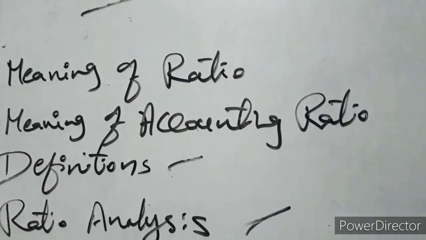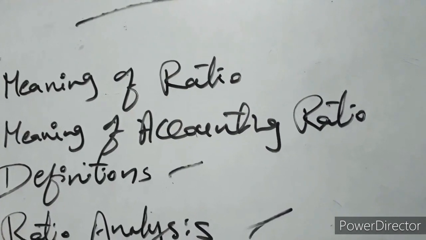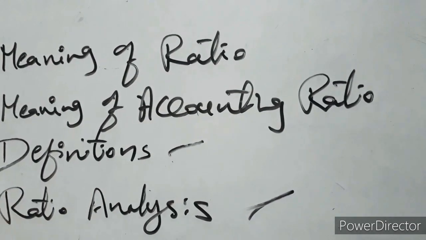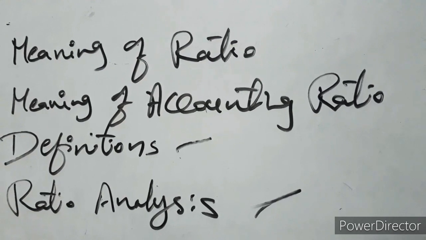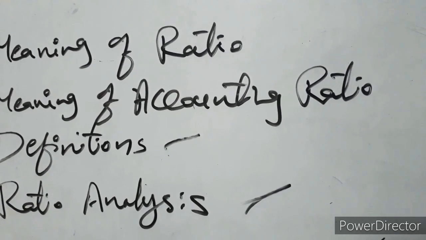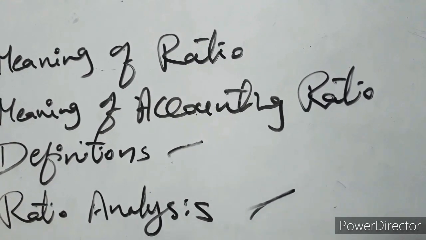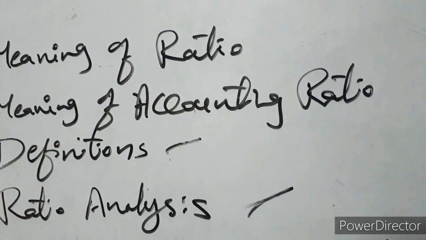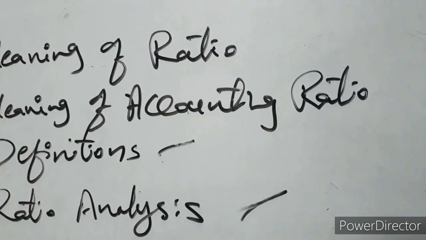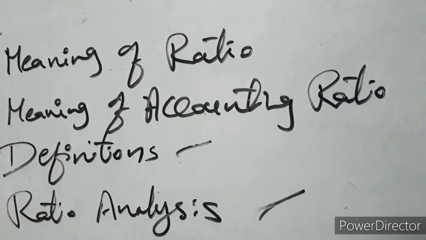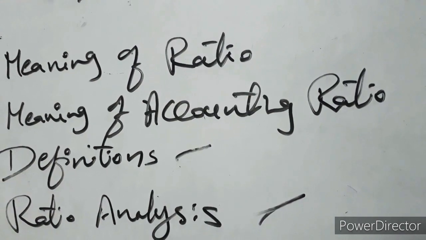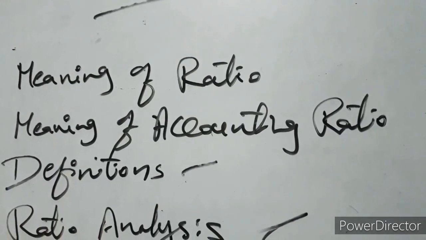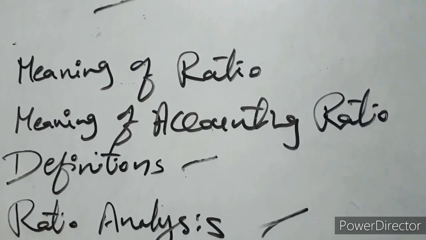At the end, conclusions are drawn on the basis of study and comparison of ratios. Already you know this in financial statement analysis, and interpretation. What do you mean by interpretation? Interpreting the results, whatever you analyzed from the statements. Giving the explanation related to these calculations is called interpretation. That is the ratio analysis.